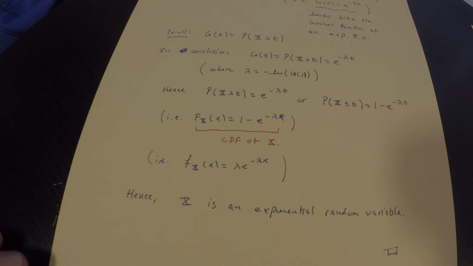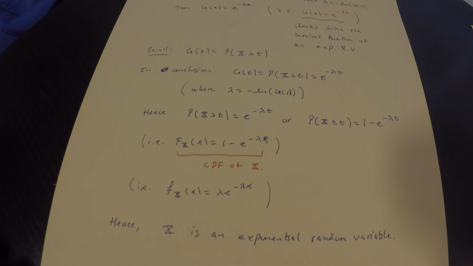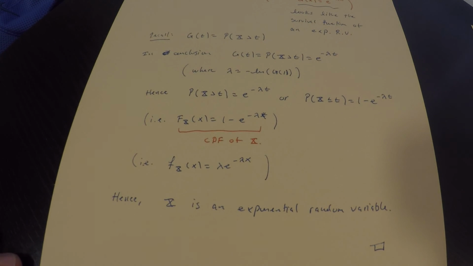All right. I hope this was helpful. Hopefully you'll remember this now. Anytime you have a memoryless continuous random variable, it's automatically exponential. So it's the only one.